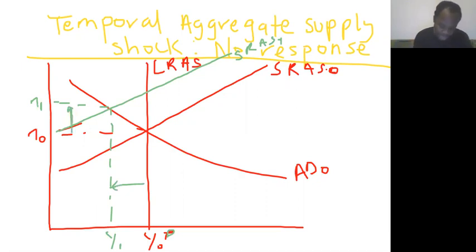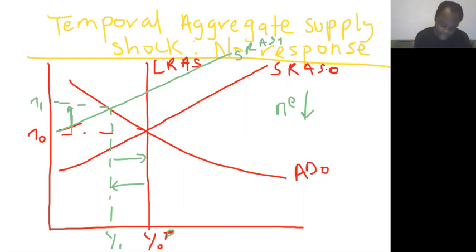The economic agents will know that in order for output to come back up to this point, prices would have to fall. So they will have lower expected inflation. Now, once they have lower expectations of prices, they will cause the aggregate supply to shift again.